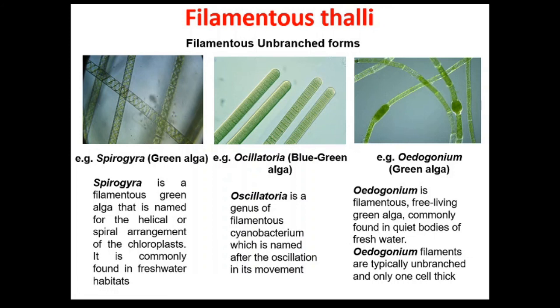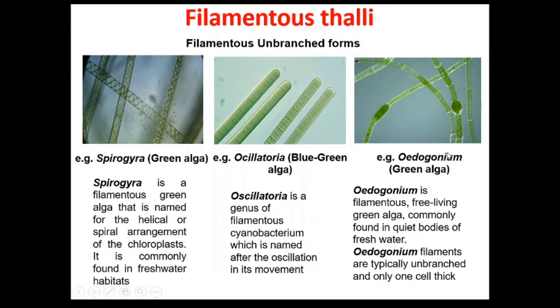Spirogyra is named after its helical spirally coiled chloroplast. It is commonly found in freshwater habitats. Next example is the Oscillatoria, which is from the Cyanophyceae, that is blue-green algae. Oscillatoria is a genus of filamentous cyanobacteria, which is named after oscillation in its movement. So Oscillatoria is also an example of the unbranched filamentous form.